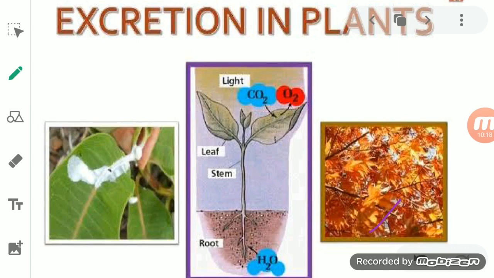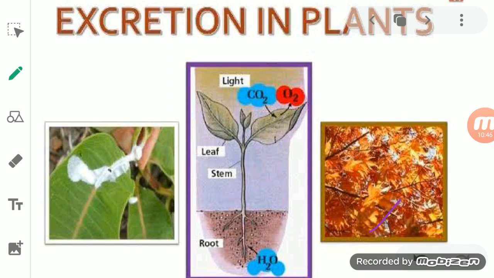But the plant stores the waste product in such a way that it does not harm the plant as a whole. Now how does the plant get rid of these wastes? By shedding of leaves. At a time the leaves become old and get shed off by the plant. So first, shedding of leaves, second, peeling of the bark.